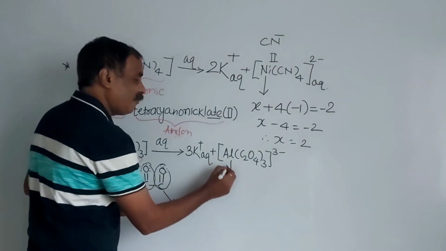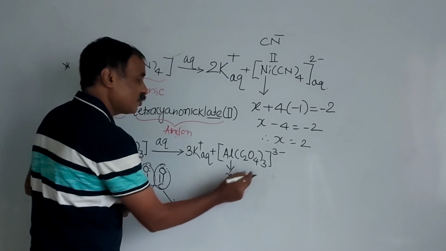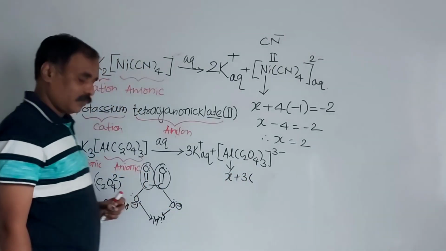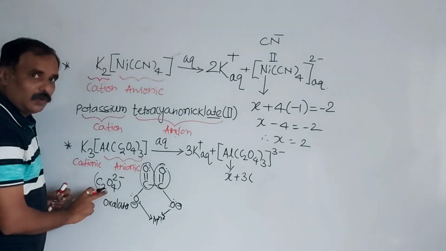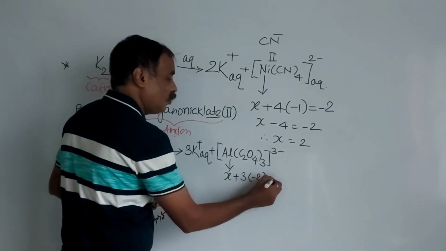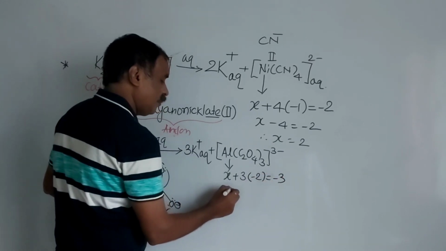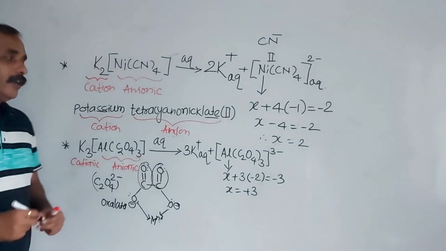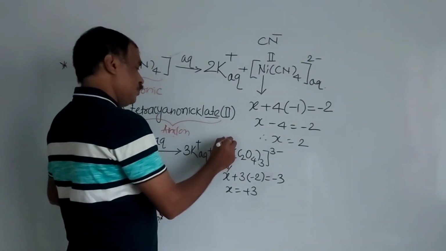Consider the oxidation number of aluminium to be X. How many ligands are there? The ligands are identical. 3 into, each oxalato carries -2. So here it is X plus 3 times -2 equals -3. Therefore X equals +3. The oxidation state of aluminium here is +3.